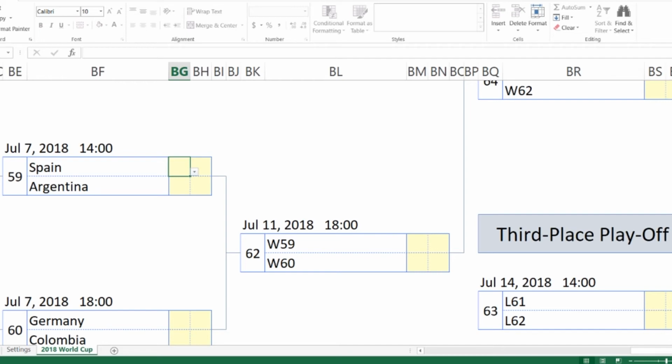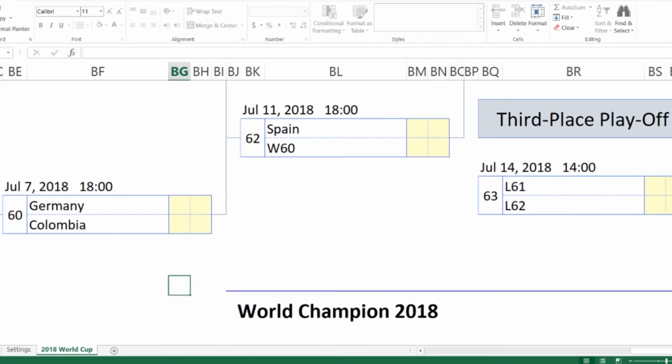So I'm going to give Spain. Yeah, definitely going with a 2-1 victory here. I'm going with 3-1. I feel like this is going to be an upsetting game. So let's go with that. Let's go with 3-1. Now, Germany versus Colombia.